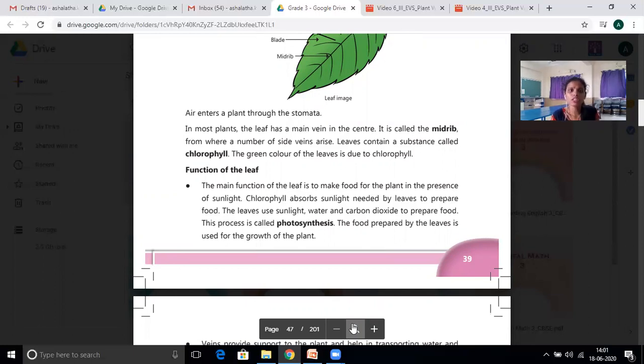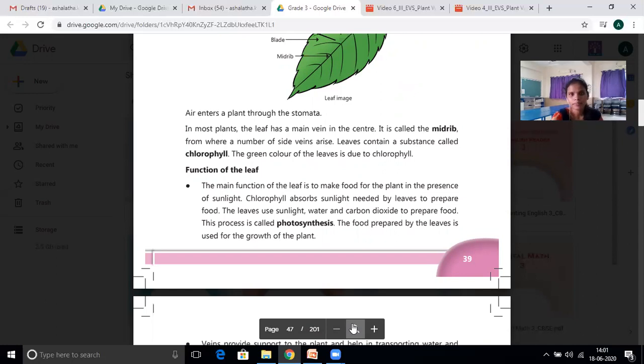The main function of the leaves is to make food for the plant in the presence of sunlight. I already told you sunlight and air are also important; sunlight is most important for the plant to grow. Chlorophyll absorbs sunlight needed by leaves to prepare food.